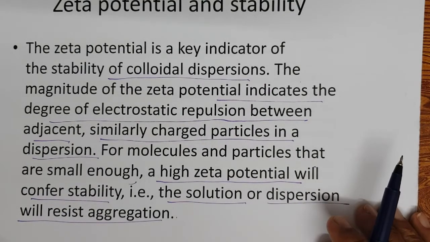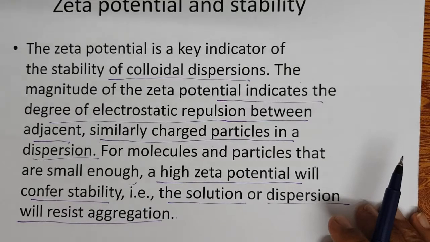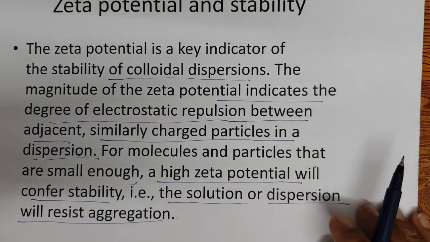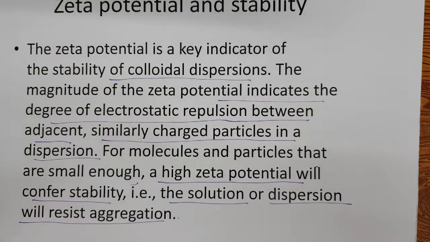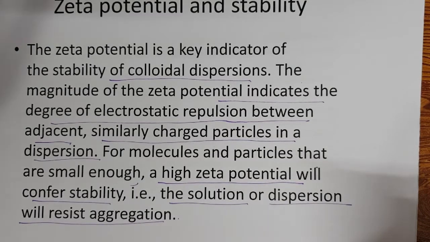So zeta potential is very important in the sense that the charges on the dispersed phase will not allow the other particles to coalesce, because they have the same charge, so they repel. Since they repel, they always stay suspended.